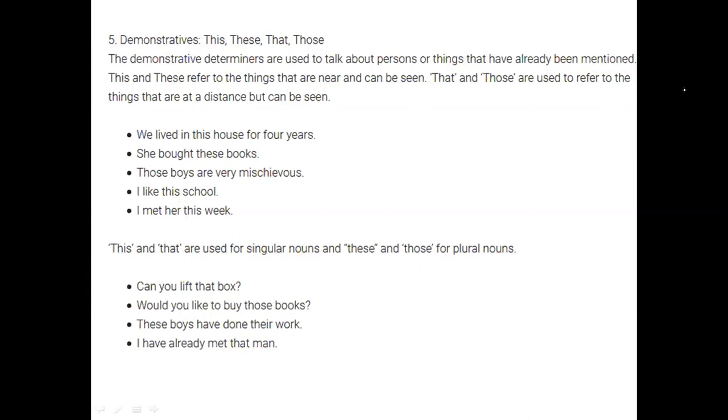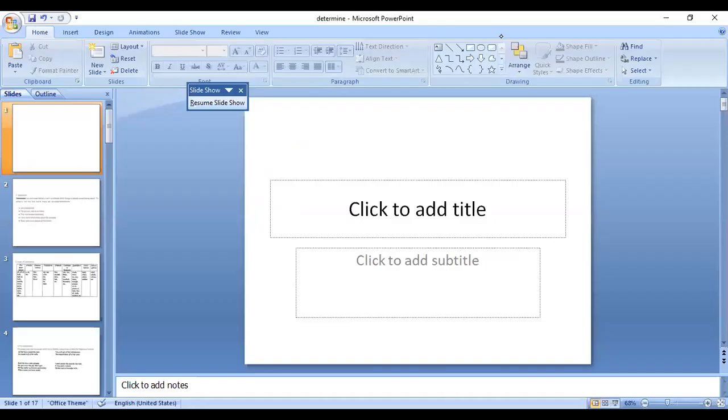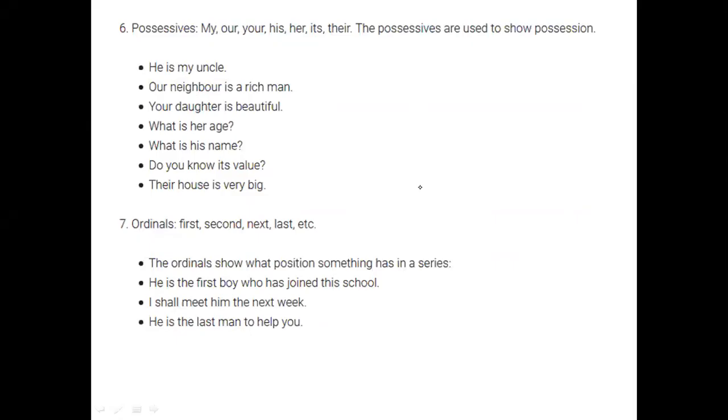And next is possessives. As to possessives, like in our pronouns we have seen something belonging to you, yours, his, hers. So something that shows possession, basically.